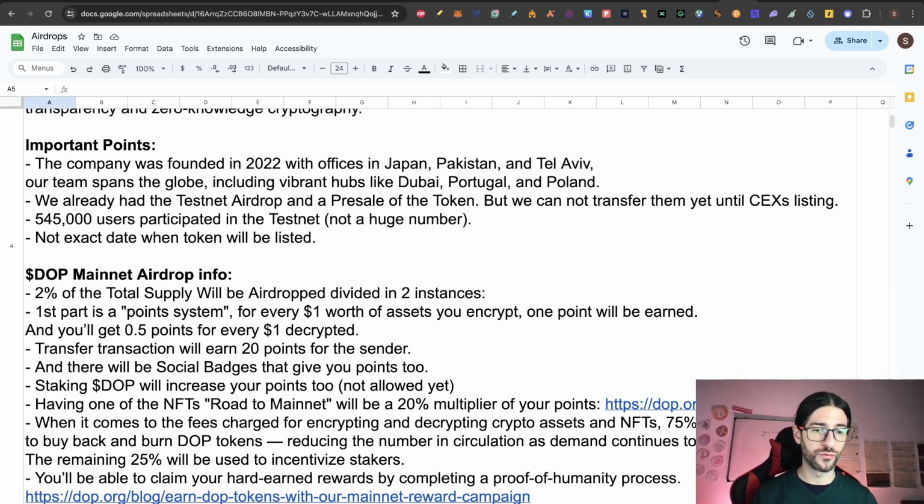And when it comes to fees, the charges for encrypting and decrypting crypto assets and NFTs, 70% will be used to buy back and burn DOP tokens, reducing the number in circulation as demand continues to rise. The remaining 25% will be used to incentivize stakers. So I think the use of the fee is actually to reduce the number of tokens in circulation, which I think is great, and to incentivize the stakers.